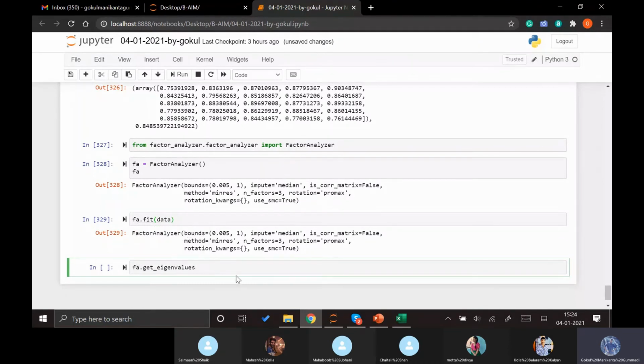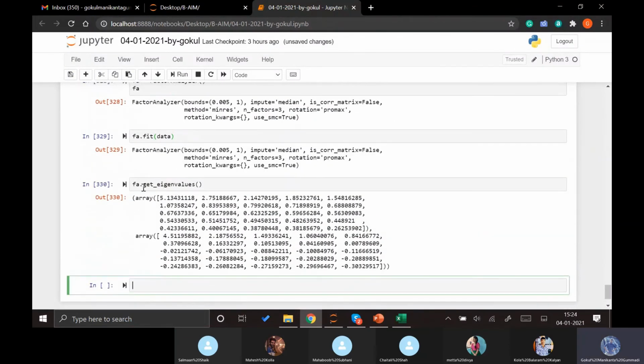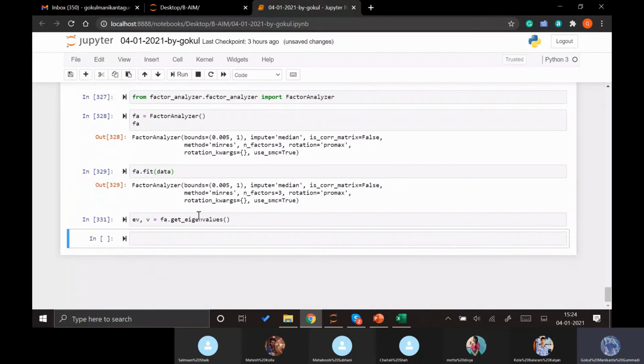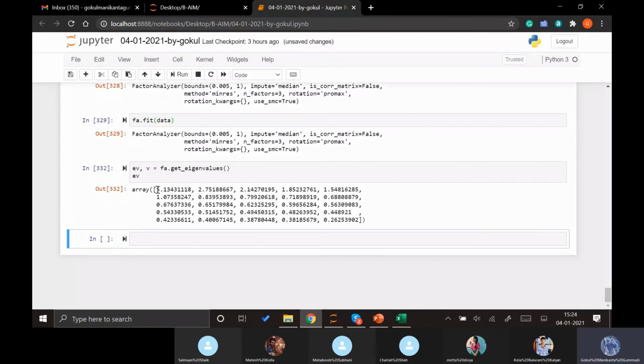There is get_eigenvalues, and this actually gives you 2 arrays. Don't get confused, we actually need the first one. So let's take 2 variables for this. The first one holds the eigenvalues, which will explain how many factors this whole data set can be reduced into.